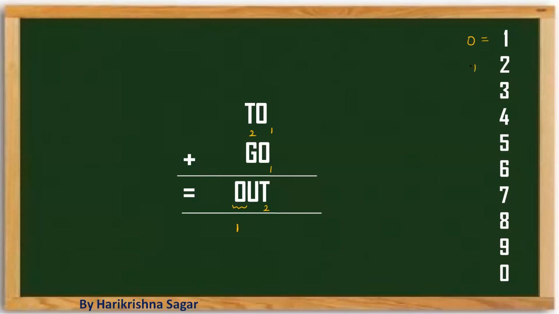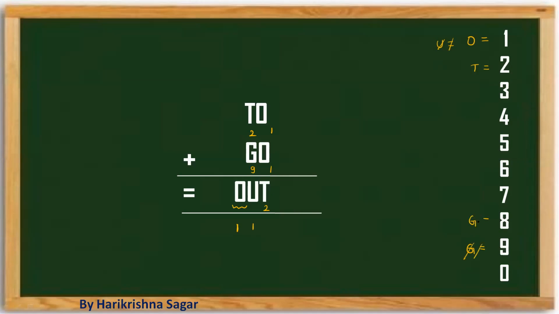So when T value is 2, G value, I'm assuming it as 9. If I take G value as 9, 9 plus 2 is going to be 11. Again, I'm getting U value as 1. That means the assumption of G being 9 is wrong.